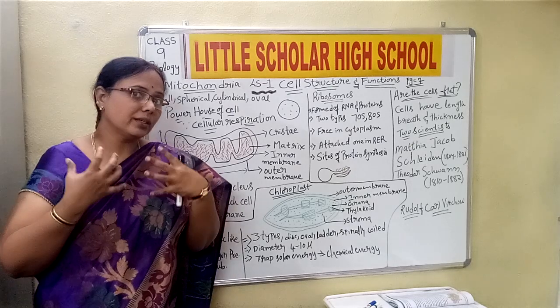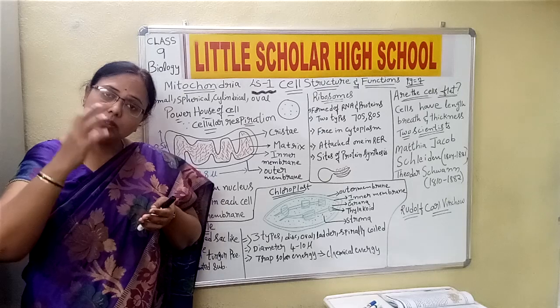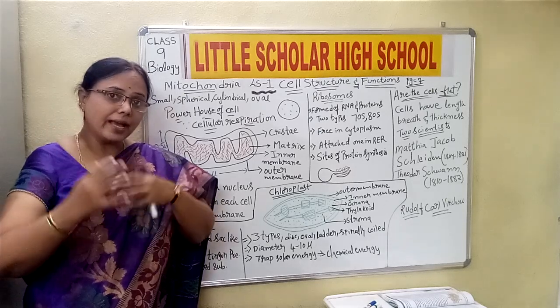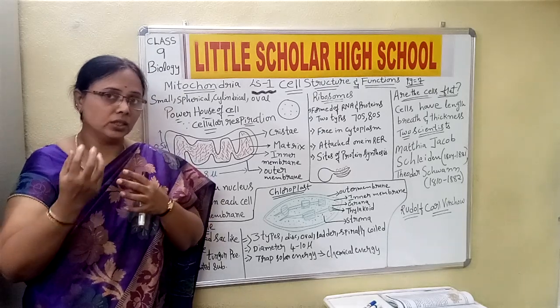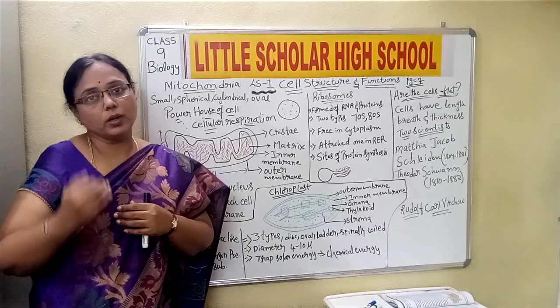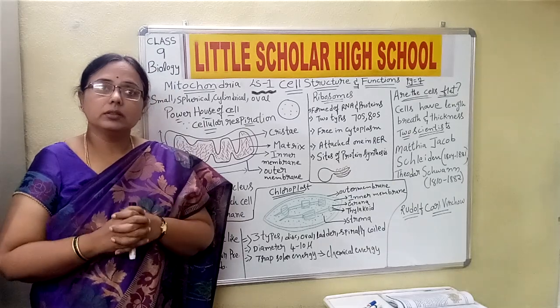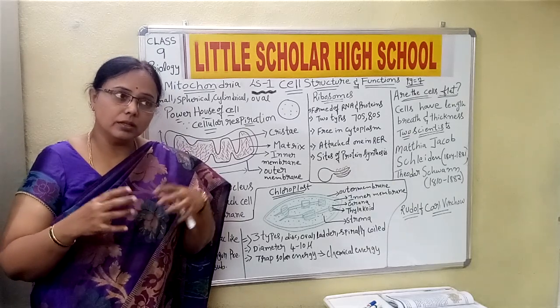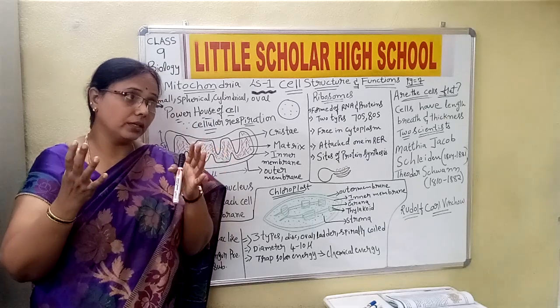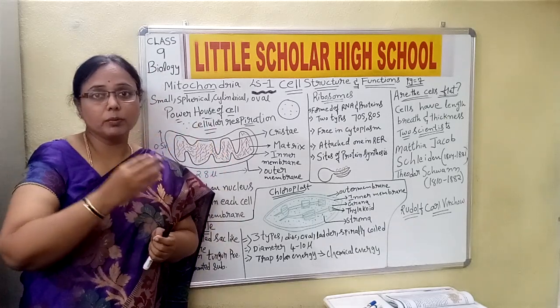See, our body requires energy to work, children. Yes or no? So all the cells which are present in the body have to gain energy. To gain the energy, each cell has to undergo cellular respiration. Okay, children? We have already discussed that the number of cell organelles may vary from one part to the other.